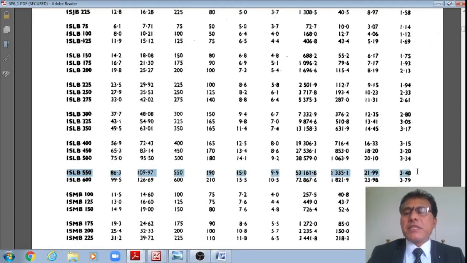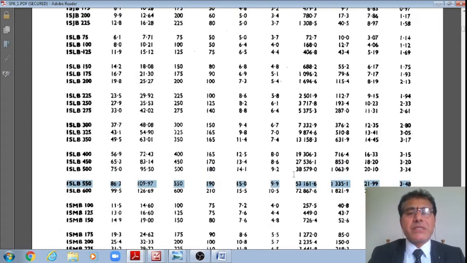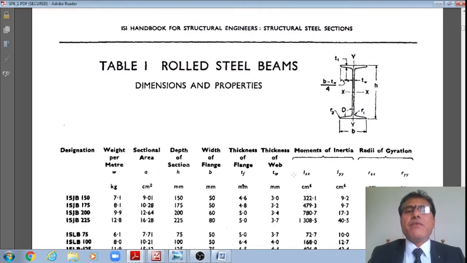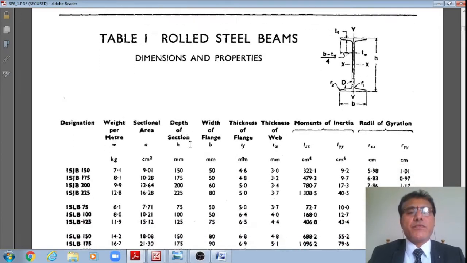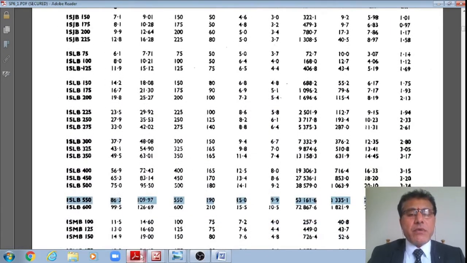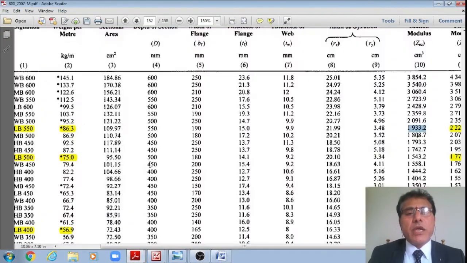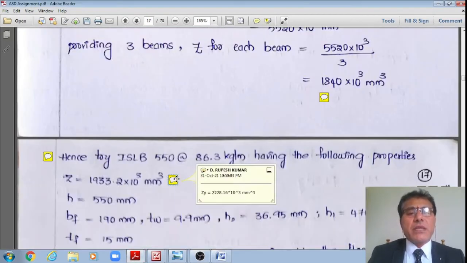The same properties can also be noted down here, but here you cannot find the plastic section modulus ZP from the ISI handbook for structural engineers, which is SP61 1964. Therefore, for that I need to refer once again to IS 800 2007. I have noted down all the relevant properties, students. Then I'll check whether the section modulus provided is greater than that required.